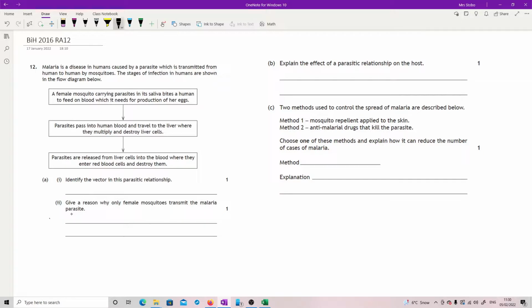Identify the vector in this parasitic relationship. Okay, pretty much all the information is here. So what is carrying it from one place to another? It is a female mosquito.